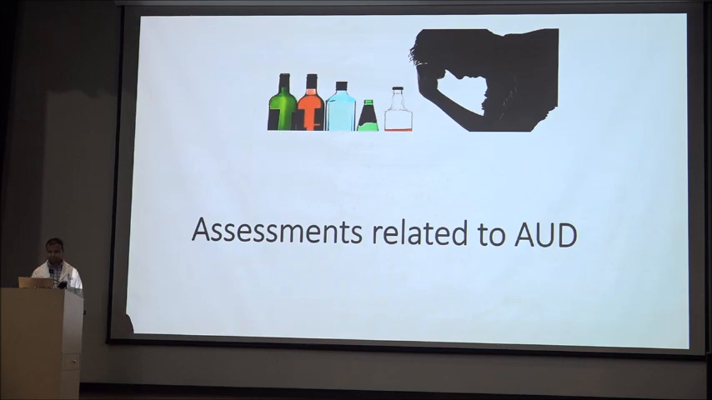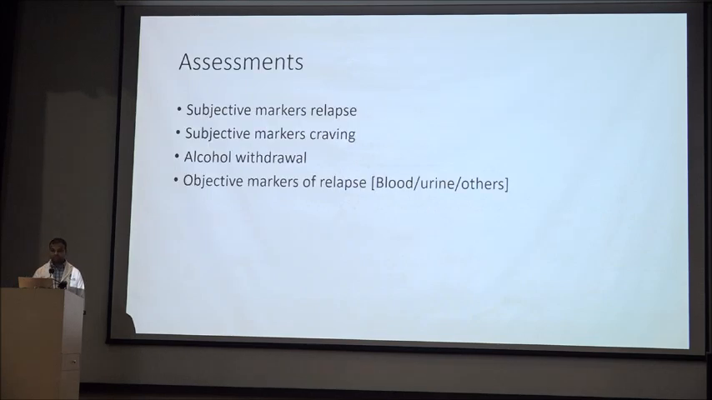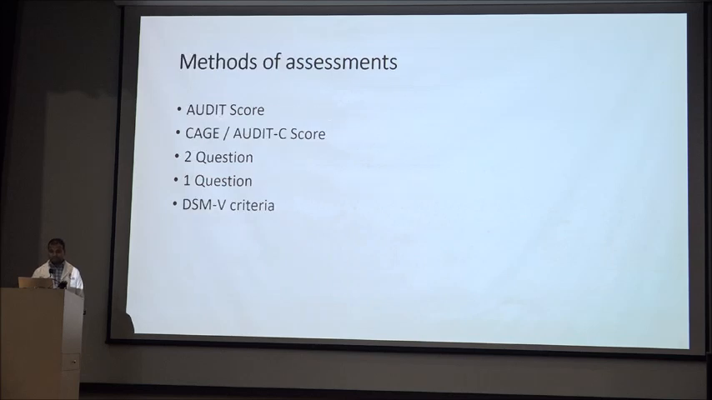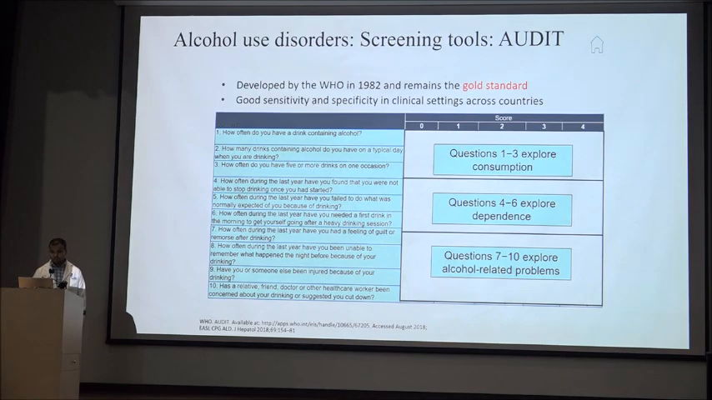Assessment related to alcohol use disorder. I divided it into subjective marker for relapse, subjective marker for craving, alcohol withdrawal, and the objective marker of relapse in blood, urine, and others. So methods of assessment: AUDIT score, AUDIT-C, 2 questionnaire score, 1 questionnaire score, and DSM-5 criteria, that I already discussed in the initial part.